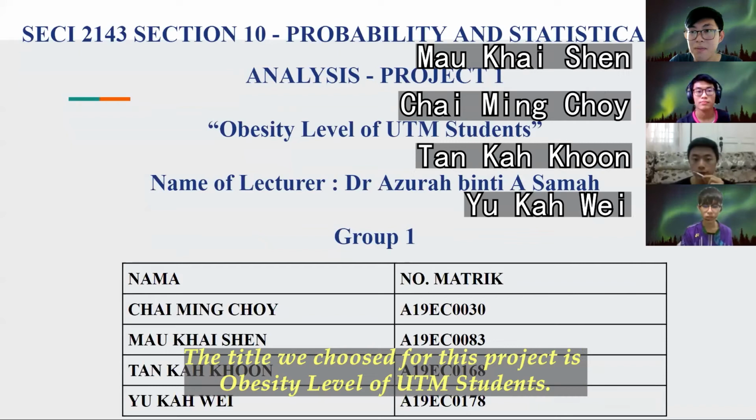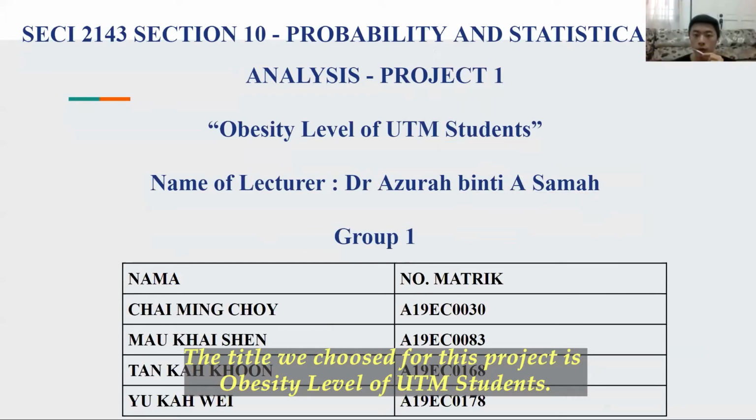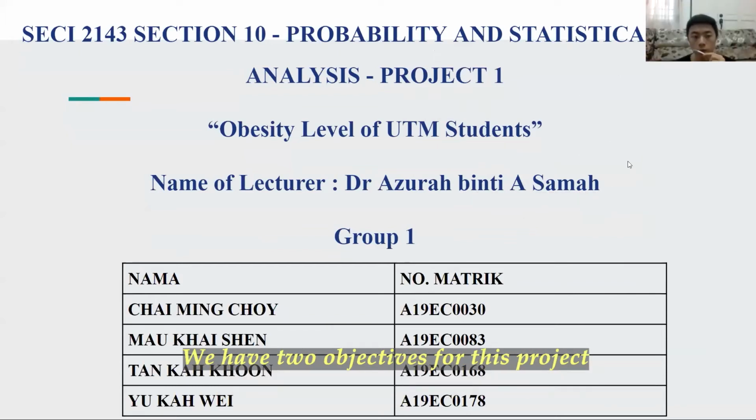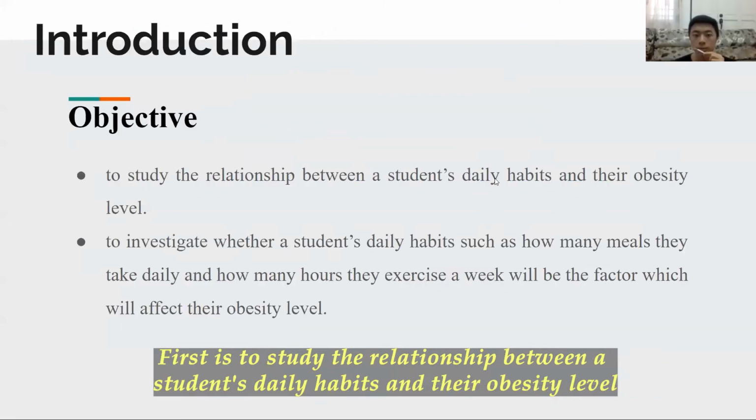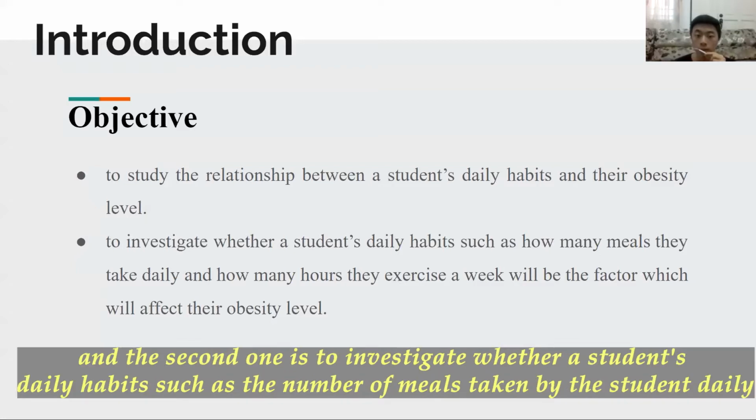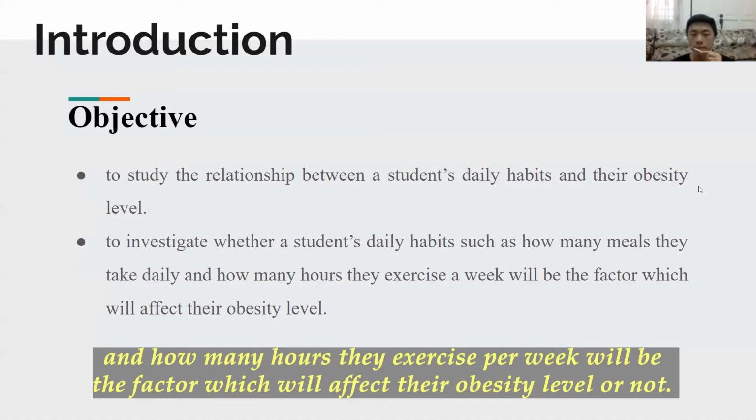The title we chose for this project is Obesity Level of UTM Students. We have two objectives for this project. First is to study the relationship between a student's daily habits and their obesity level, and the second one is to investigate whether a student's daily habits, such as the number of meals taken by the student daily and how many hours they exercise per week, will be the factor which will affect their obesity level or not.